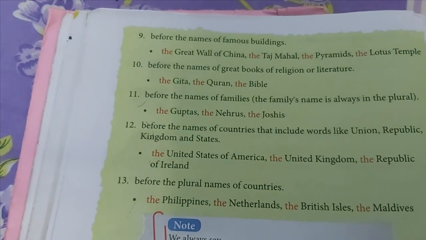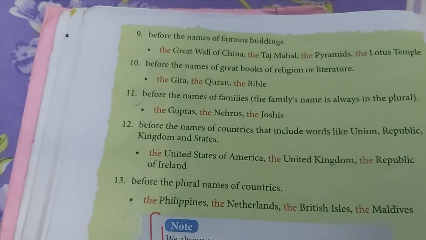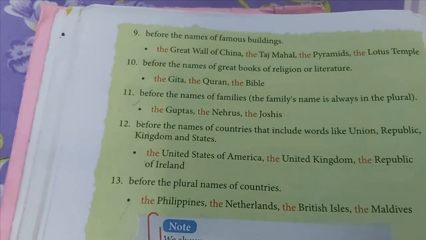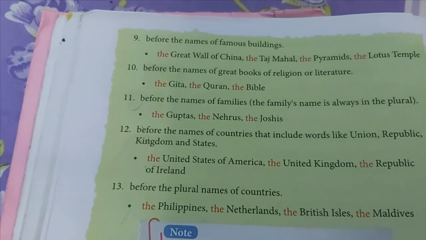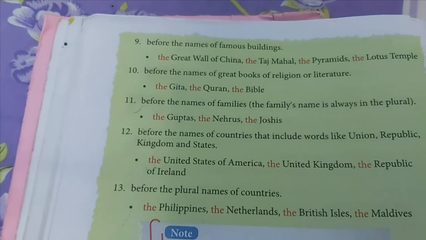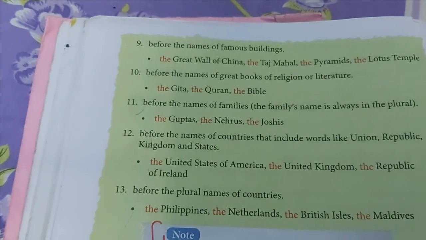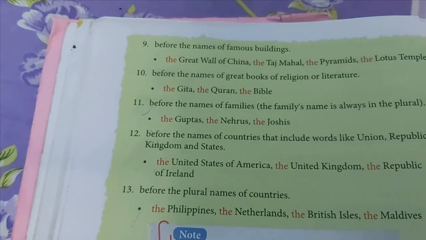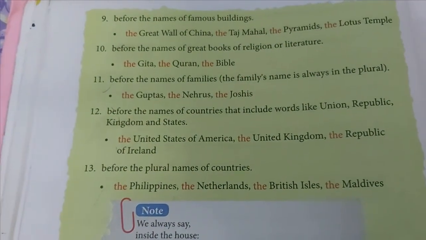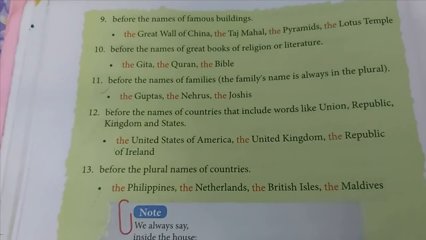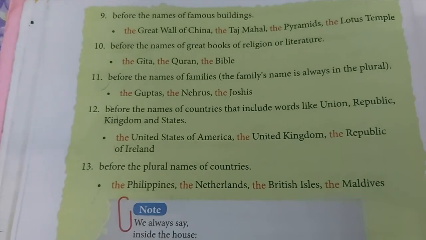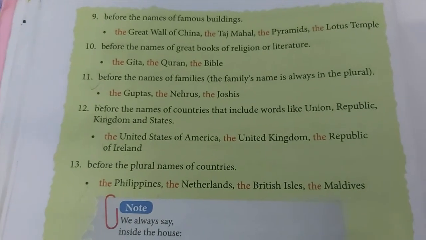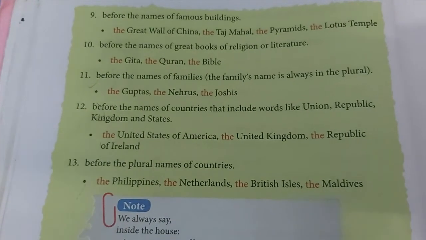If ocean is starting with a vowel sound, we will use the, the ocean. Clear? And man is not a vowel, so we will say the man, not the man. Clear? I hope you have understood the pronunciation of the. So we will pronounce the one way in front of vowels and another way in front of consonants.